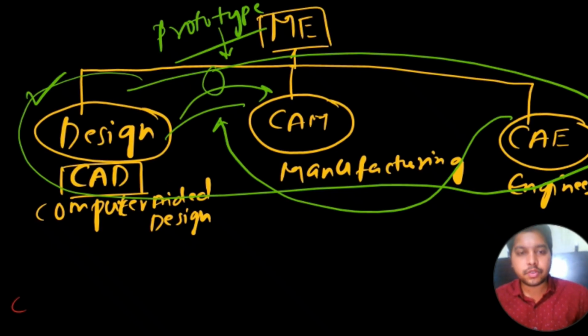Let's say if you want to take a job in the designing field, or in the manufacturing field, or you want to make a career in the CAE field, you have to go through this and make it as per your choice. Let's say, for example, I'll first start with the designing field.